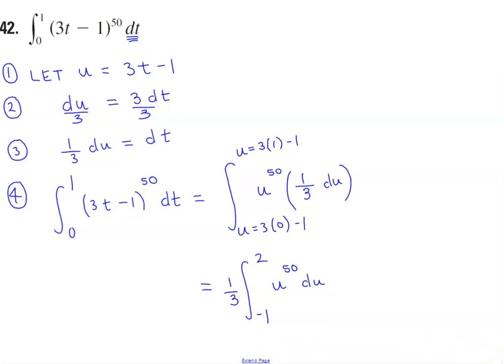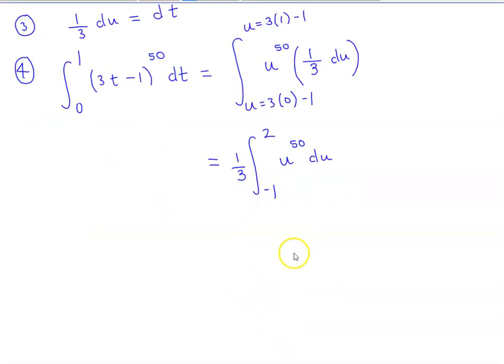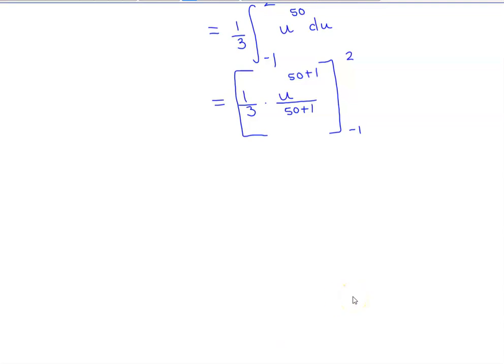Okay, so now what we want to do is find the antiderivative of u to the 50th power. So that's u to the exponent of 50 plus 1 over 50 plus 1. And then we're going to evaluate that with a lower limit of negative 1 and an upper limit of 2. So let's go ahead and complete this.